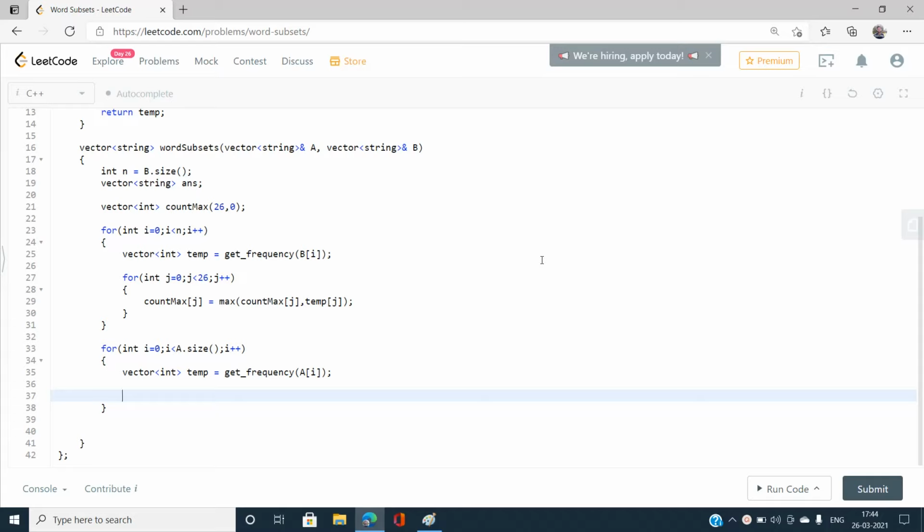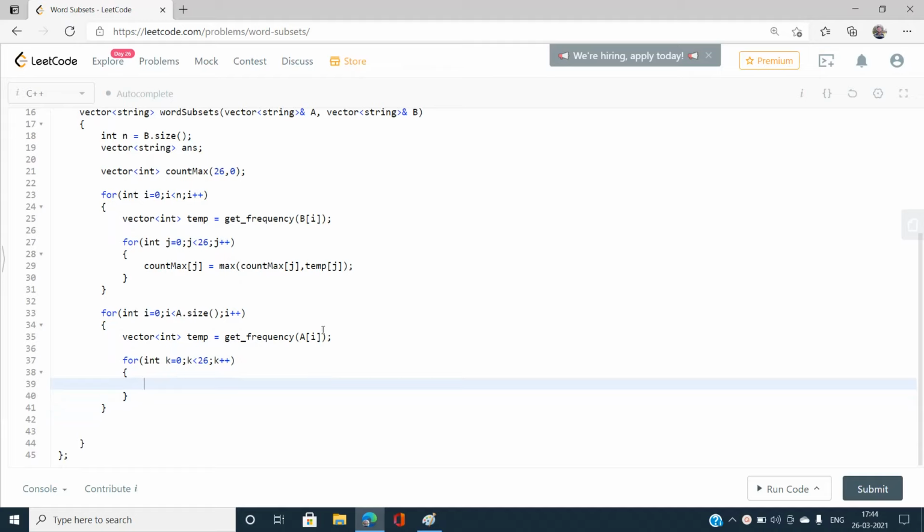So I am going to iterate over the length 26, and just increment k. I'm going to write: if temp of current k is less than the maximum, count max of k, then I can never get the answer.